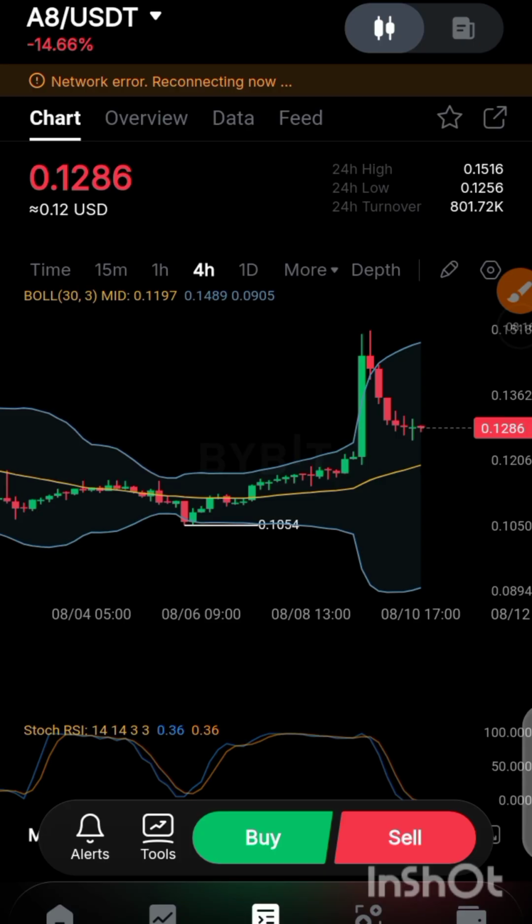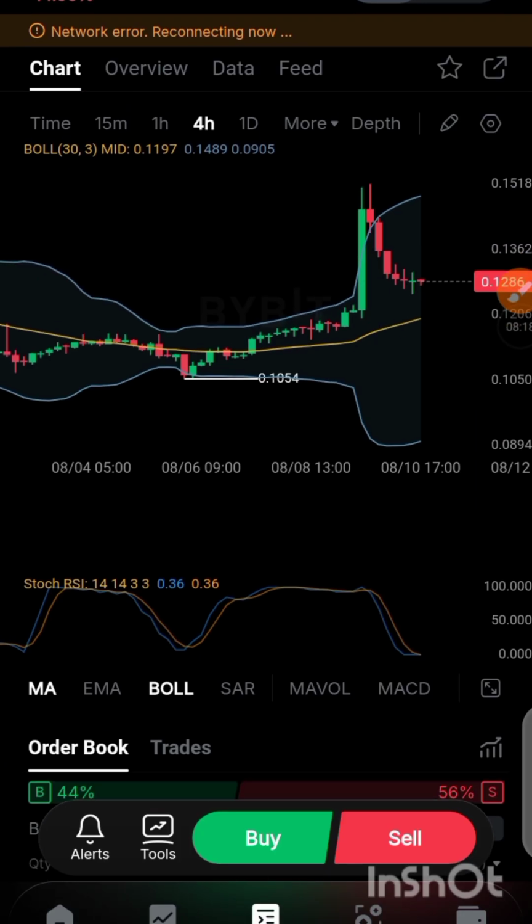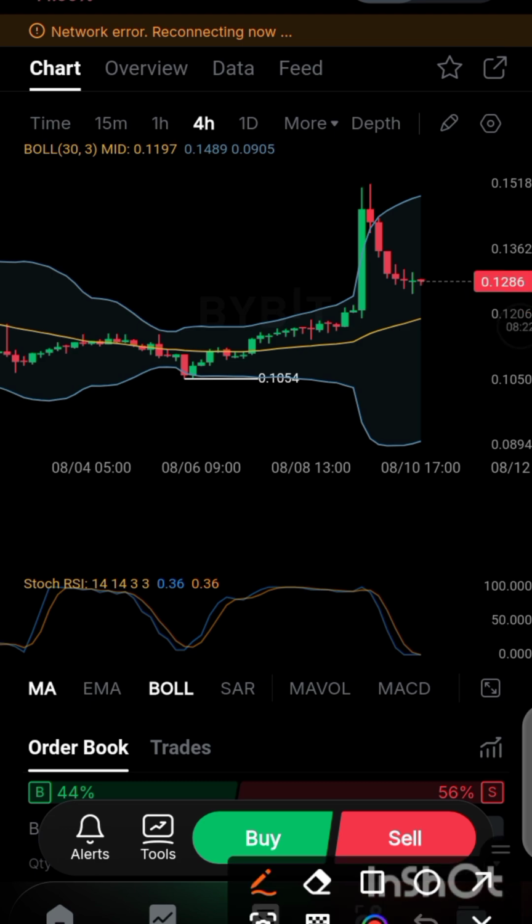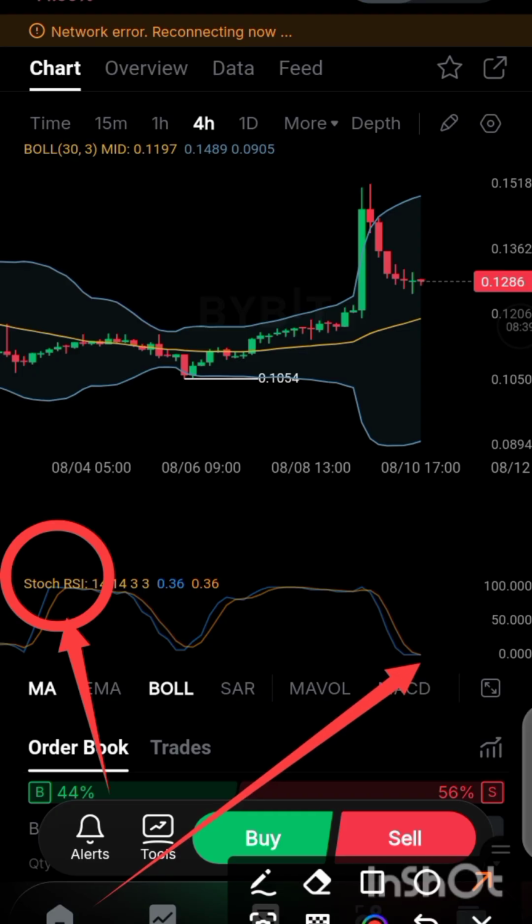Now what you need to do is, if you come over to this particular place, you will start seeing something like this. This is stochastic RSI, and you can see that this token is showing a sign of downtrend. But the coin is not yet on oversold level.